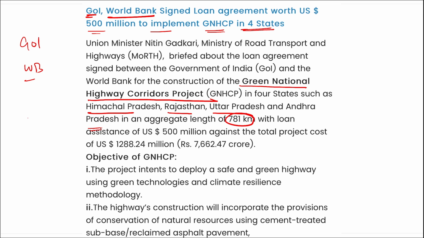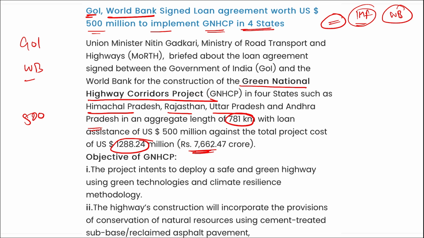A loan or assistance of 500 million US dollars has been provided by the World Bank to India, and this roughly translates to around 7,662 crore rupees, but the total is 1288 million, out of which only 500 million will be provided by the World Bank. And I have told you the difference between the IMF and the World Bank: if you are having any monetary crisis in your country, then you reach the IMF. But if you want money for a development project, then you approach the World Bank.